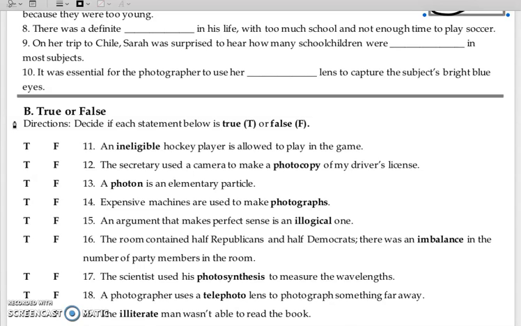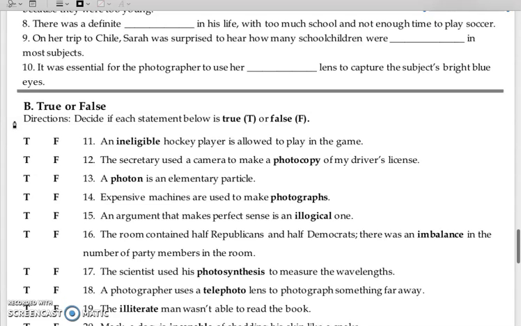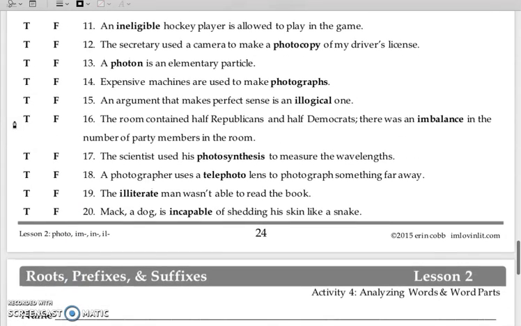16. The room contained half Republicans and half Democrats. There was an imbalance in the number of party members in the room. 17. The scientist used his photosynthesis to measure the wavelengths. Number 18. A photographer uses a telephoto lens to photograph something far away. Number 19. The illiterate man wasn't able to read the book. Number 20. Mac, a dog, is incapable of shedding his skin like a snake.